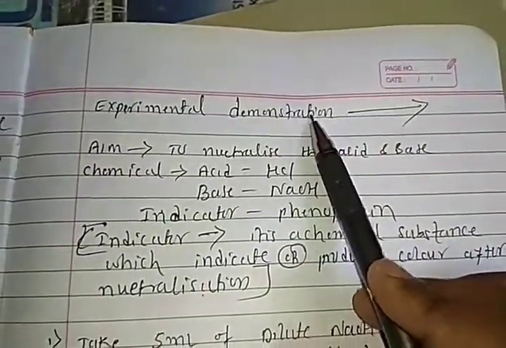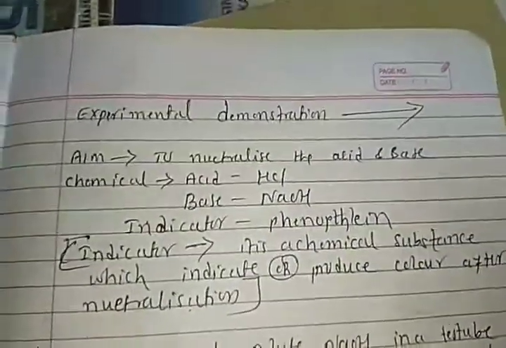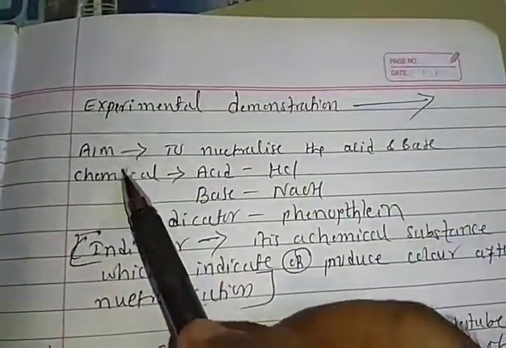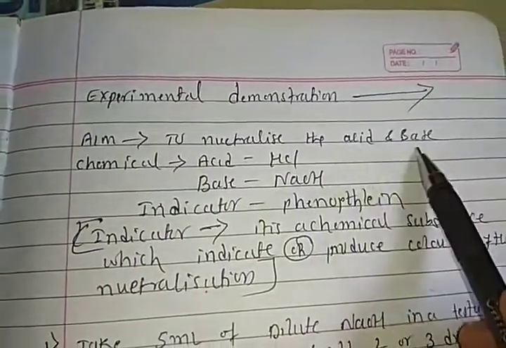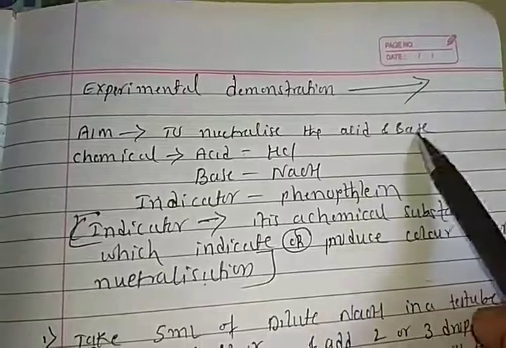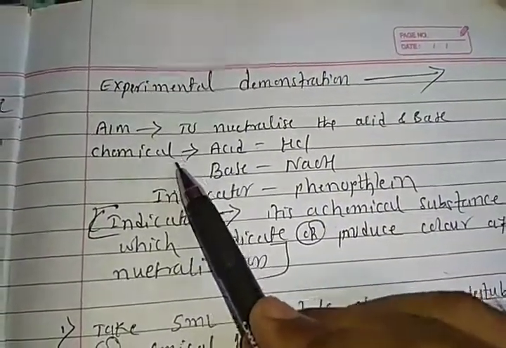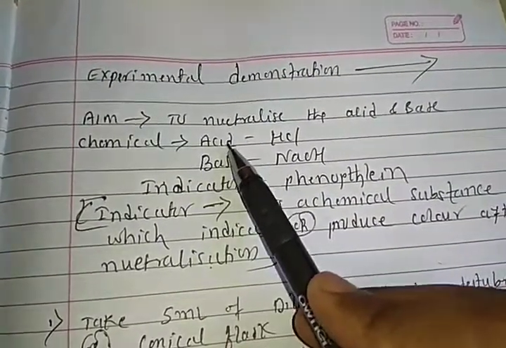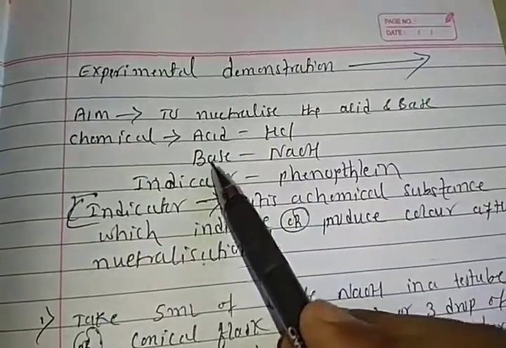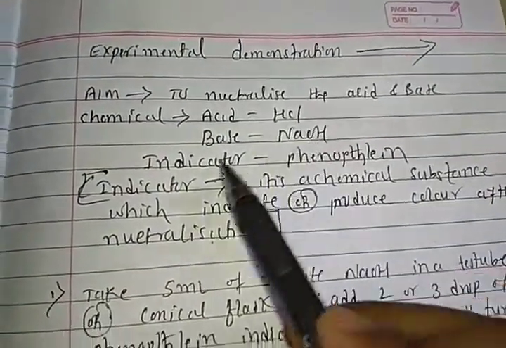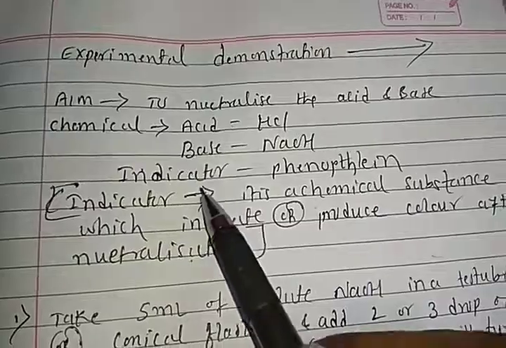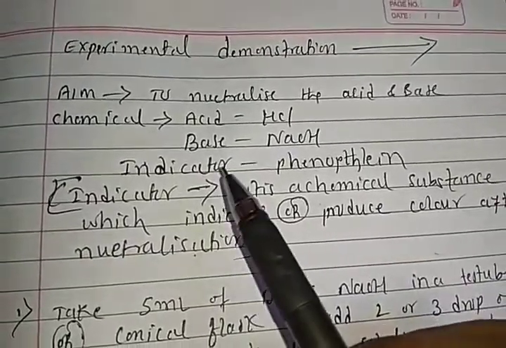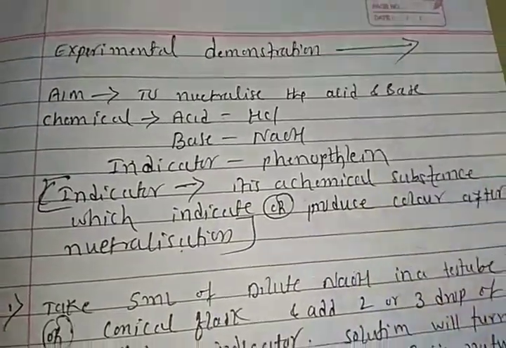Experimental demonstration. The aim is to neutralize an acid and a base. What chemicals do we require? One acid, HCl. One base, NaOH. And one more important thing, an indicator. We are using phenolphthalein as the indicator.